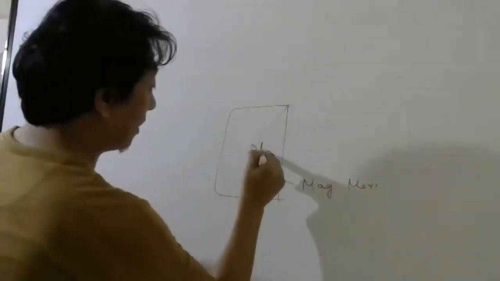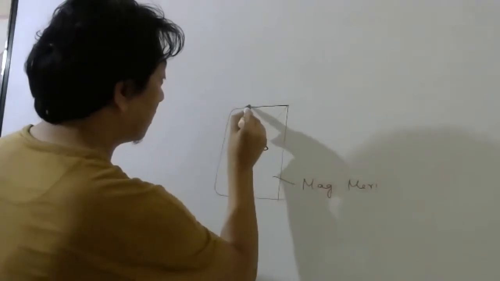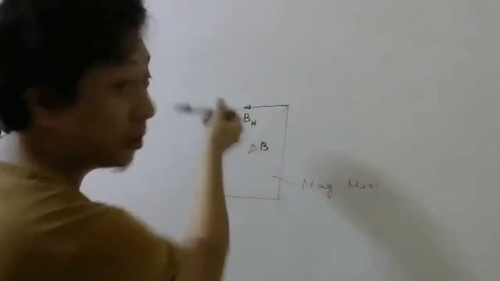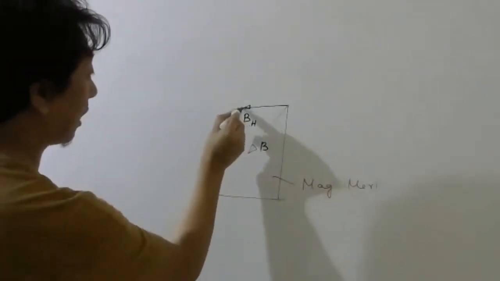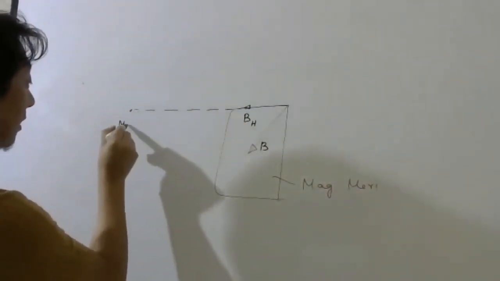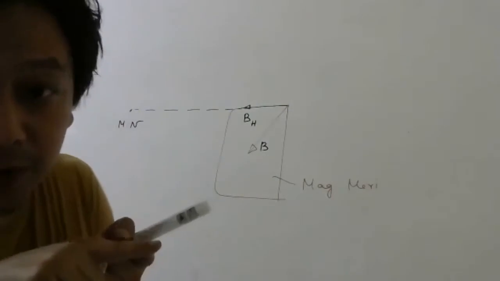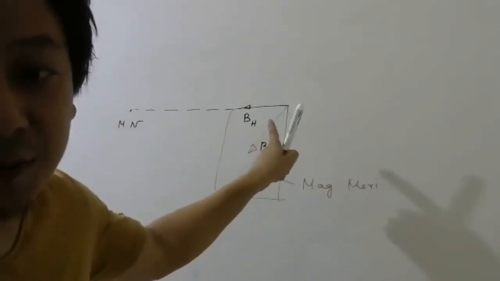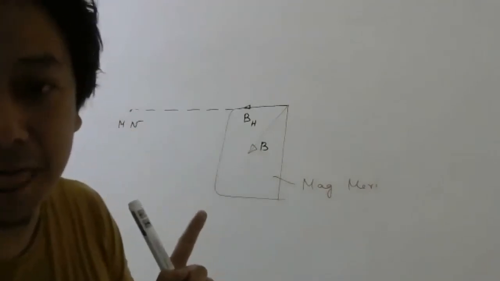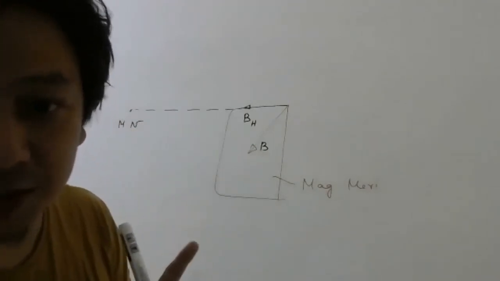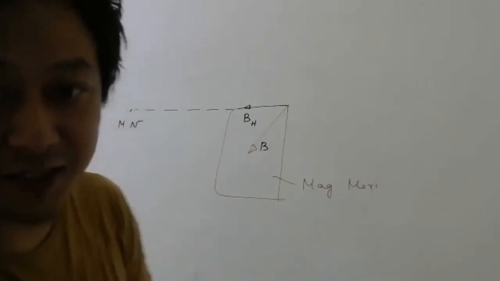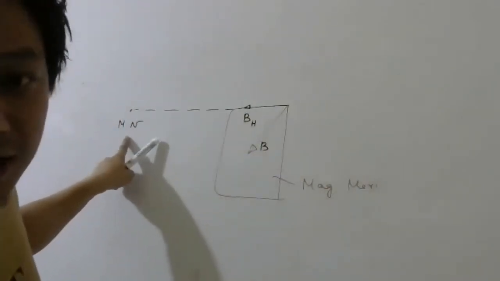So this is your B, this is your BH. So your compass will point along BH. Point along BH means it will point along which point? Magnetic north. So the compass will show north, but you are not going along true north. You are actually going towards magnetic north. Understanding or not? The compass is showing north, but if you go in that direction, you will reach magnetic north. Are you understanding?